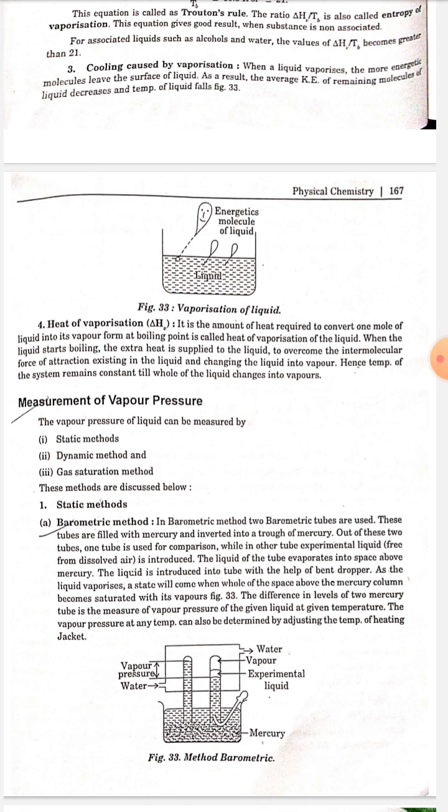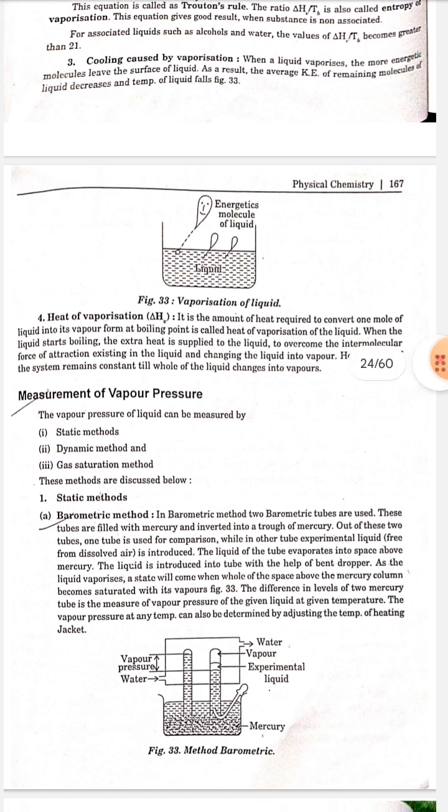Barometric method. In the barometric method, two barometric tubes are used. These tubes are filled with mercury and inverted into a trough of mercury. Out of these two tubes, one tube is used for comparison, while in the other tube, experimental liquid free from dissolved air is introduced. The liquid evaporates into the space above the mercury. The liquid is introduced into the tube with the help of a bent dropper.